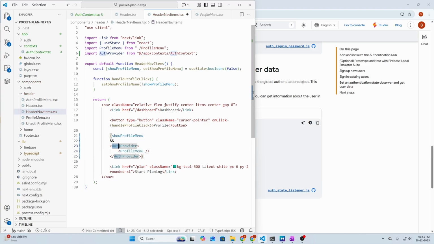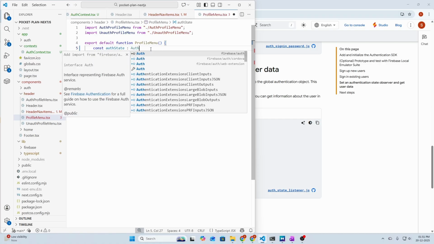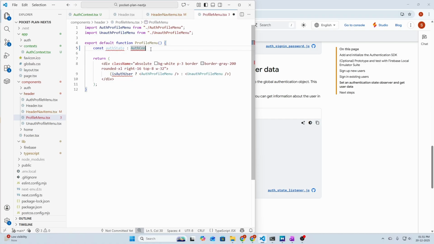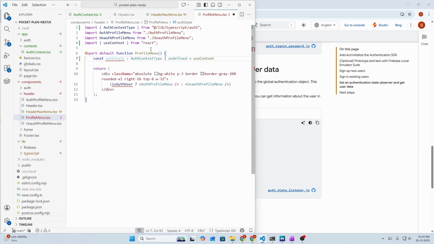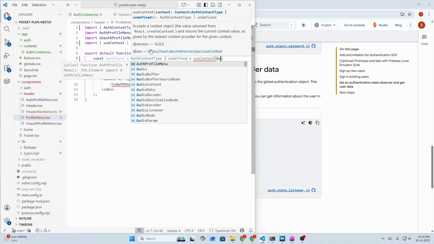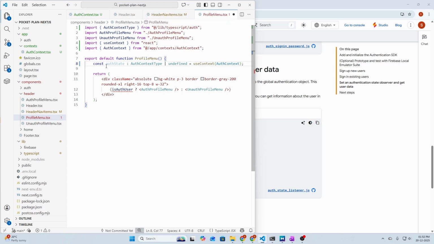And we can call this auth provider in only client components. So our current component is the client component. So let's save it and open profile menu, and here we need to say auth state, and it will be type of auth context type or undefined. So let's also declare the undefined and set it to value use context from React, and we can pass the auth context here.